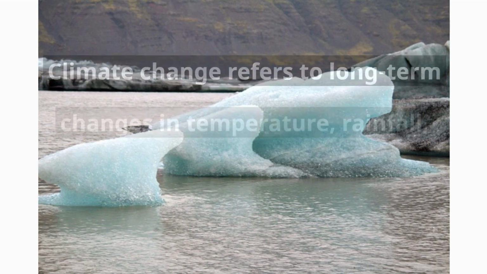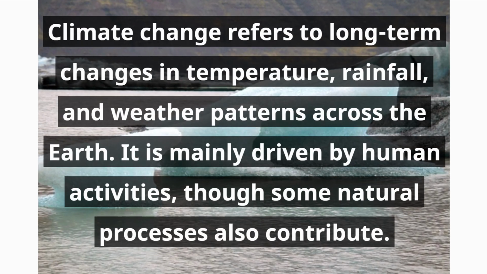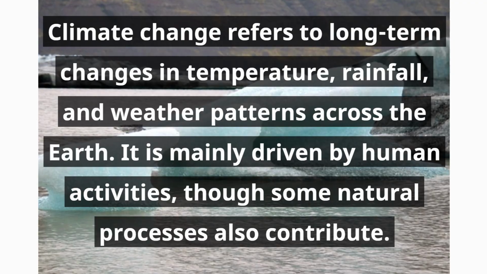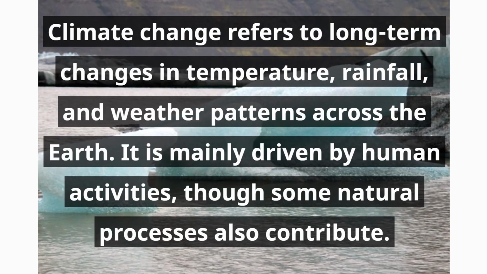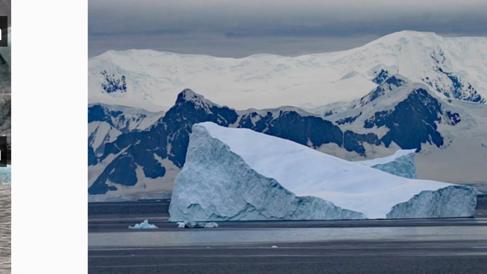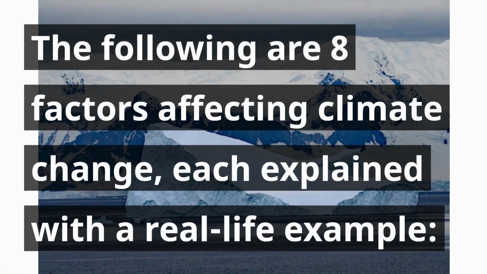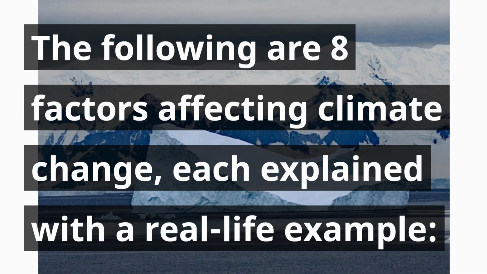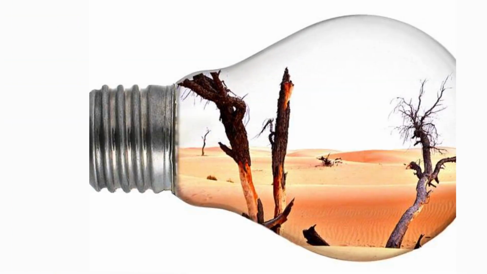Climate change refers to long-term changes in temperature, rainfall, and weather patterns across the Earth. It is mainly driven by human activities, though some natural processes also contribute. The following are 8 factors affecting climate change, each explained with a real-life example.